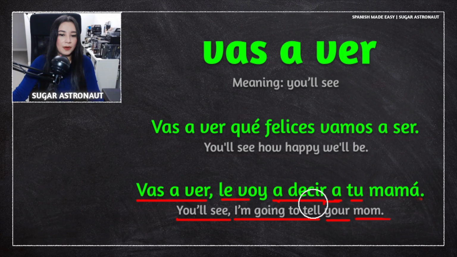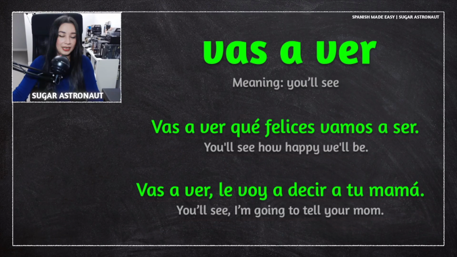Excellent. So yeah, this is a good expression if you want to say you'll see. You can use it in positive situations or situations that are a bit more, not as good as the good ones. So yeah, remember that. Vas a ver means you'll see.